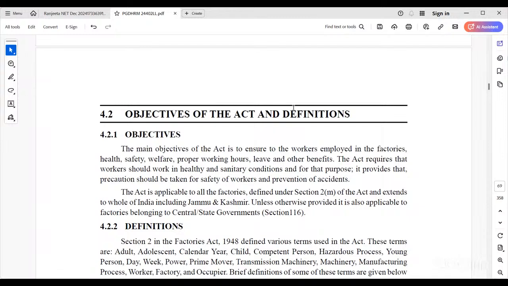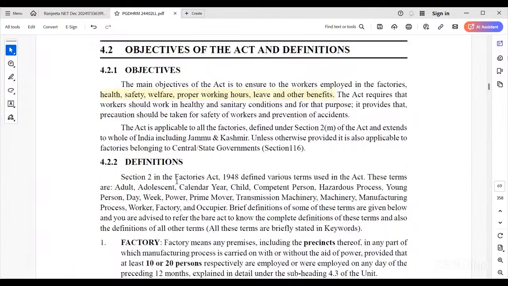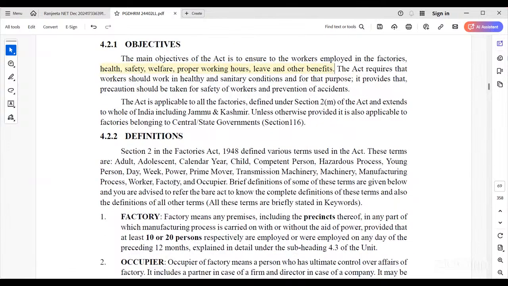The objective is health, as I told you earlier. These are the major objectives regarding health, safety, welfare, proper working hours, leave, and other benefits of these workers. The Act requires that workers should work in healthy and sanitary conditions. It provides that precautions should be taken for the safety of workers and prevention of accidents. So if some hazards are there, then they need to take precautions. They need to provide proper lighting. We are going to discuss all of this one by one.